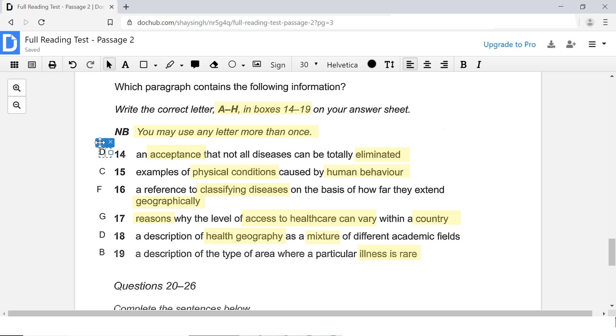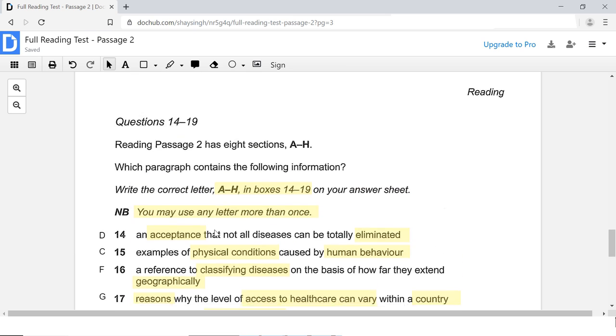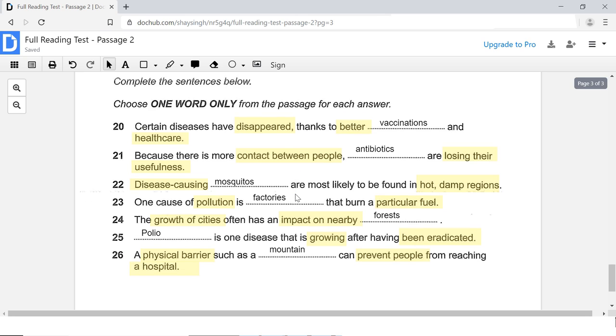There we go. So the letter D is used twice over here, 14 and number 18, and then everything else is used just once. Great. So those are all of our answers for the paragraph location questions and for the sentence completion questions. So that's it for this one.